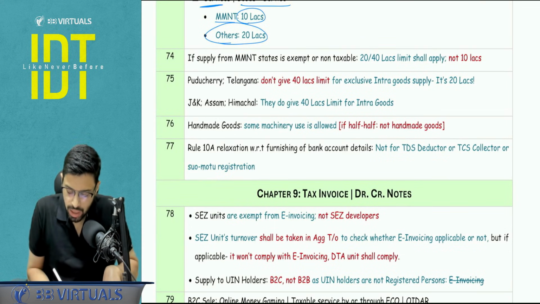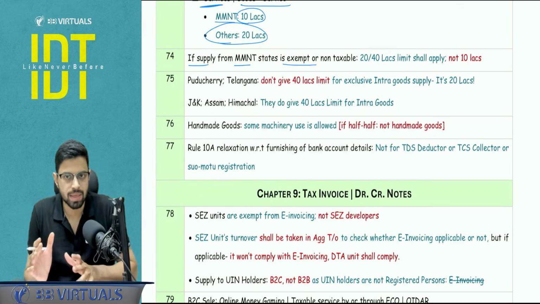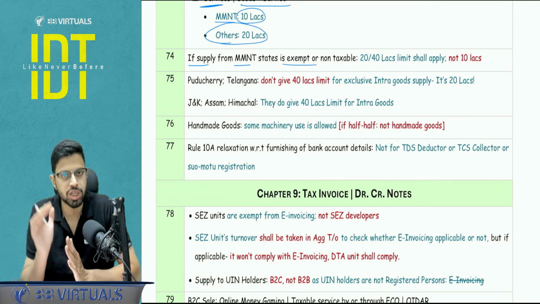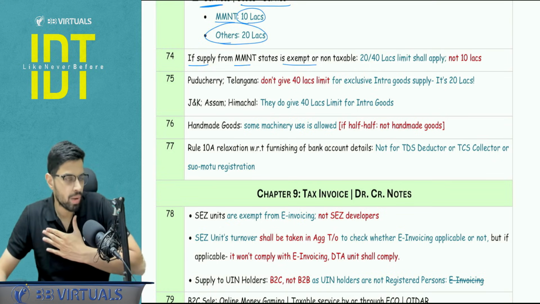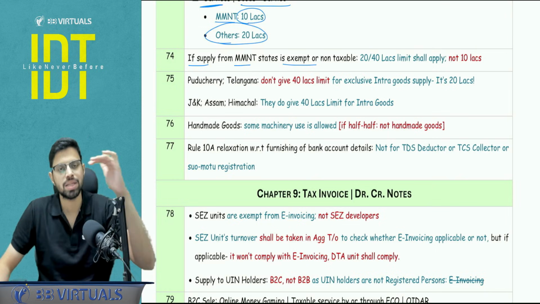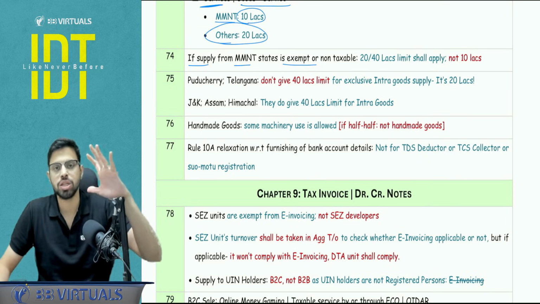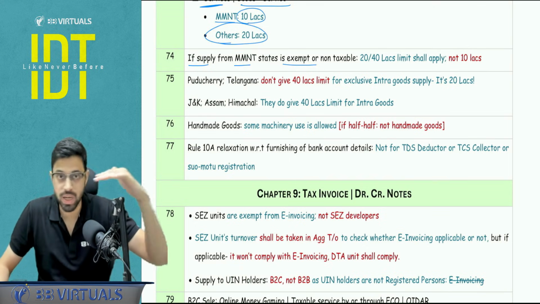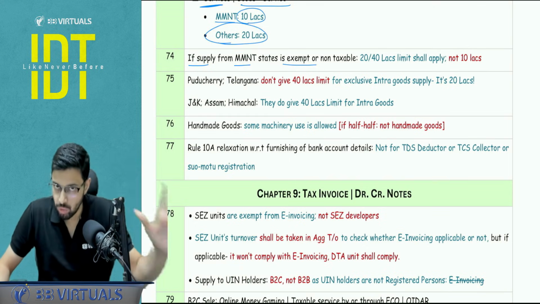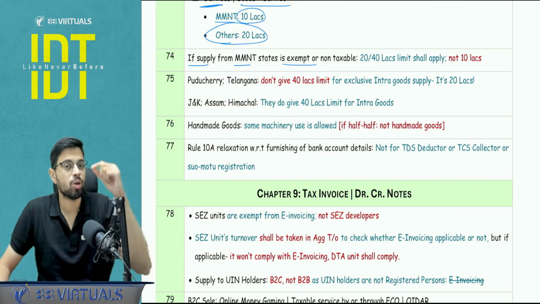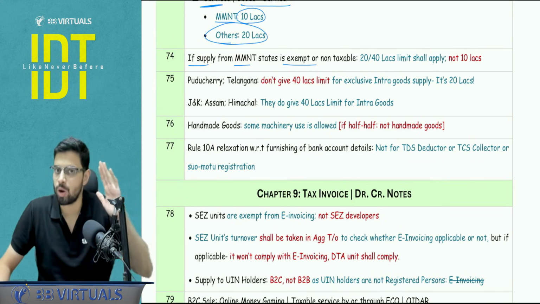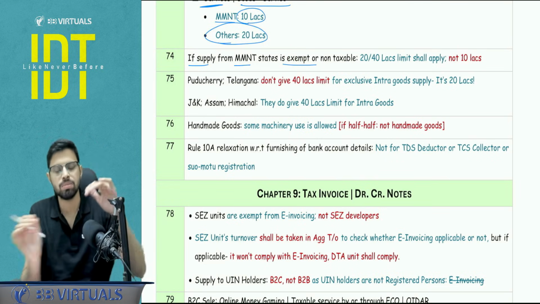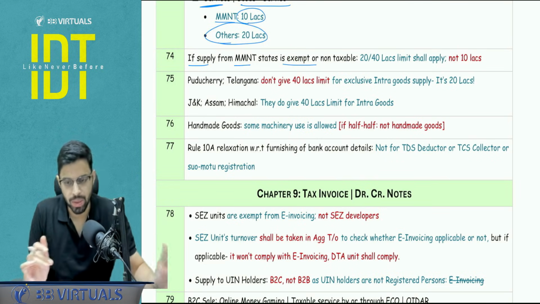Point to be noted, if the supply from MMNT state is not taxable, so it is exempt or non-taxable, then in that case the limit will not drop to 10 lakhs. See, if I'm dealing from one of the MMNT states and one of the normal states, then my registration threshold is 10 lakh. The registration threshold doesn't apply on a state by state basis. If MMNT gets involved in the picture, that is from MMNT state you are making any taxable supply, your registration threshold will drop to 10 lakh. But if that supply is exempt or it is a non-taxable supply, let's say alcoholic liquor for human consumption, then in that case the limit will not drop to the 10 lakhs.